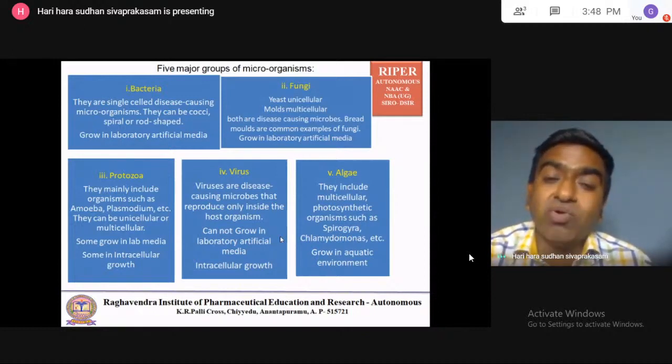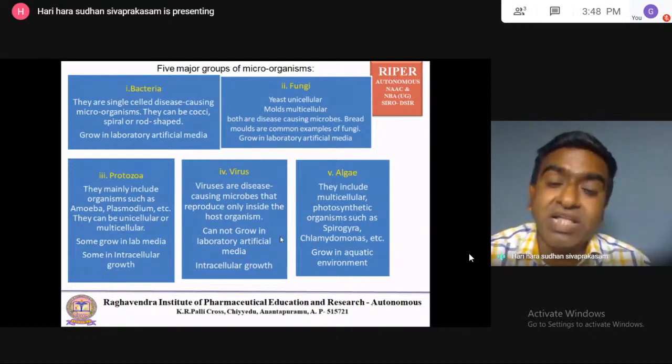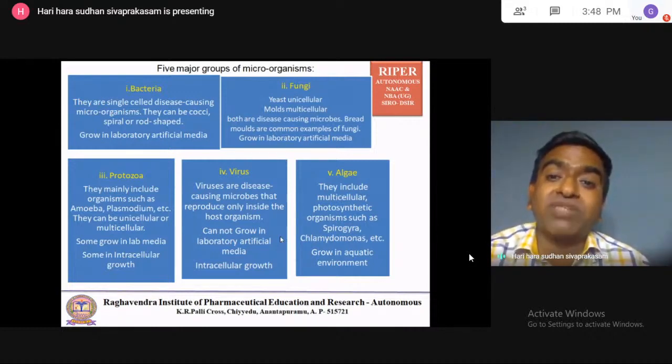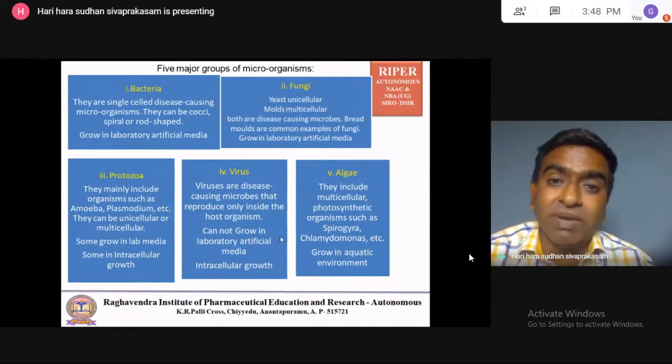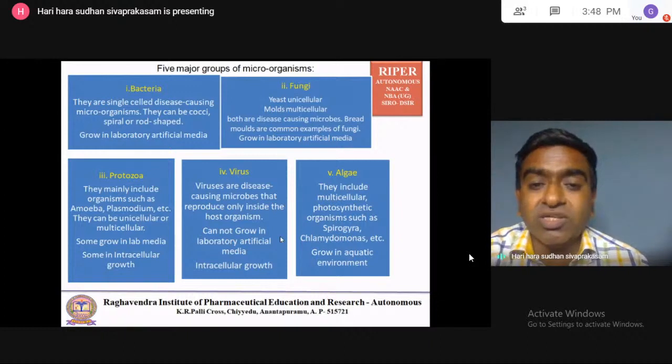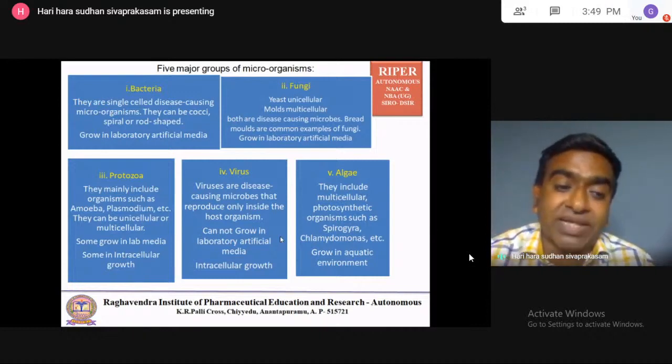Then mold, you can find mold in bread. If the bread is kept for a longer period, some black-colored spongy growth appears. That is mold, which comes under the fungi. That is multicellular. Apart from that, mushroom also comes under the fungi. Higher molds, mushrooms, we eat mushrooms by making curries and all. So that also comes under the fungi.